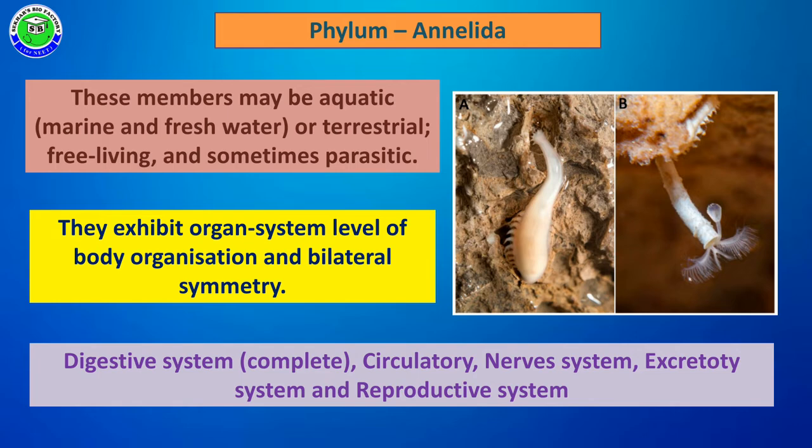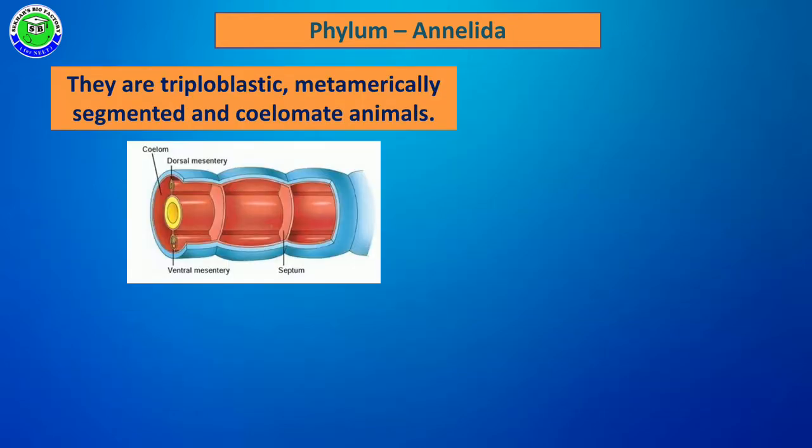Among the organ systems, the digestive system is a complete digestive system with both mouth and anus. Along with this, it consists of circulatory, nervous, excretory systems, along with reproductive systems.